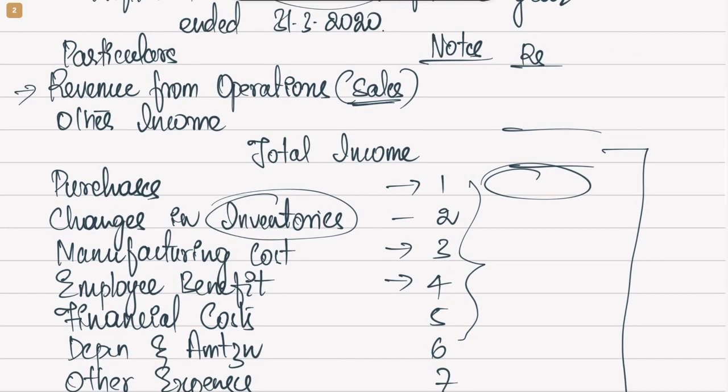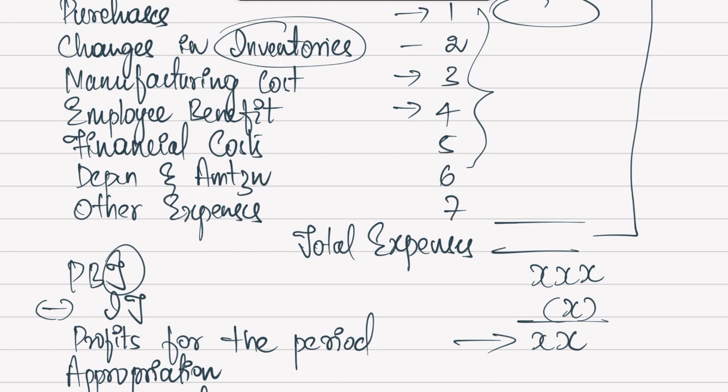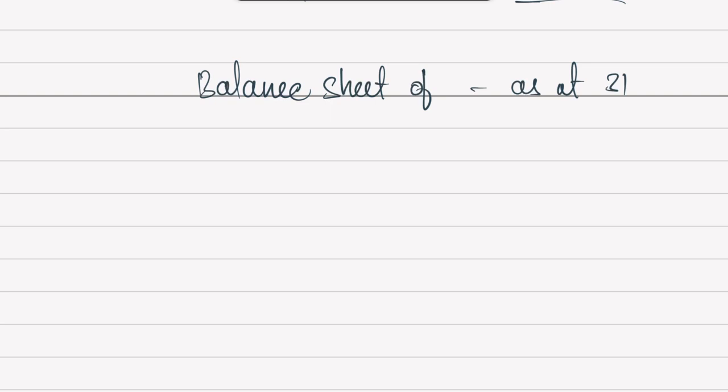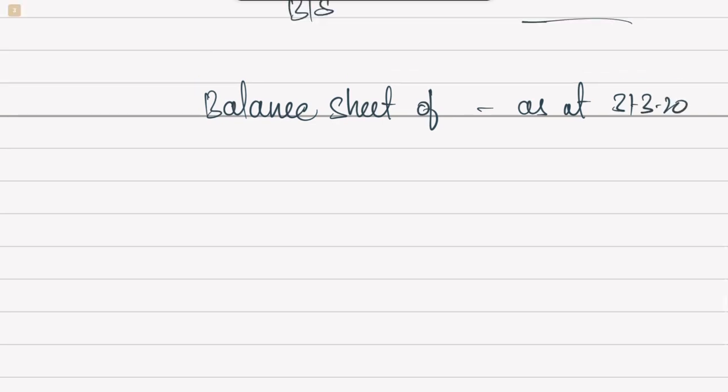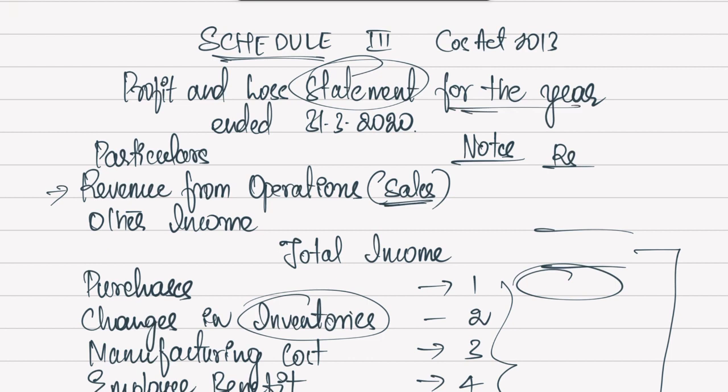It's not that they will ask you to prepare a profit and loss statement, but if you know how to prepare it, it will be helpful to answer a few objective type questions. Moving on to the balance sheet part. So let's call this the balance sheet of something as at. Balance sheet is always prepared as on any given date, whereas profit and loss statement is for a given period.